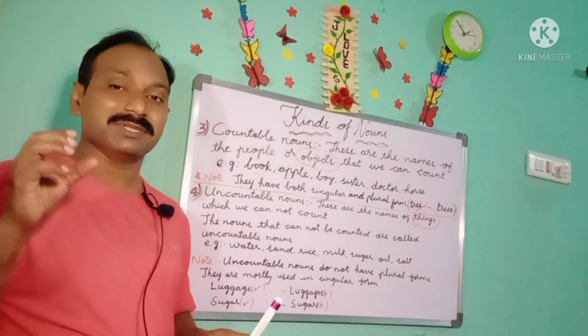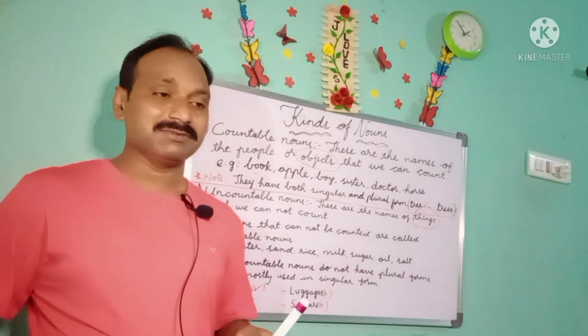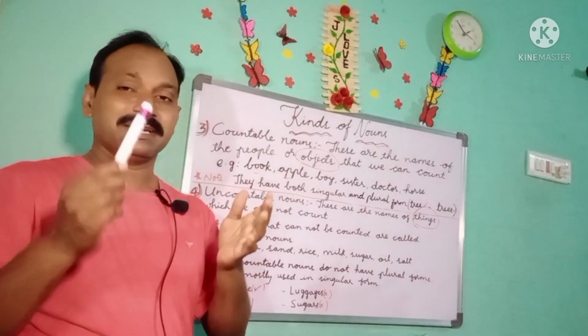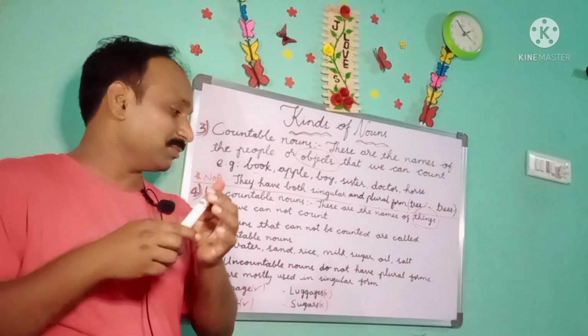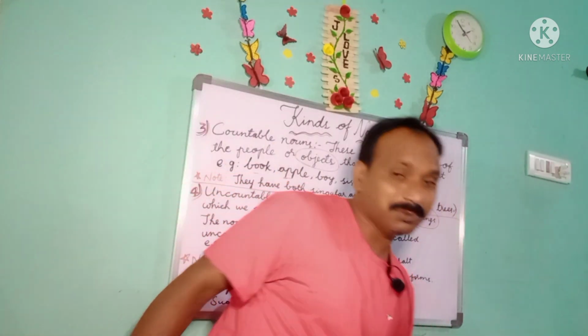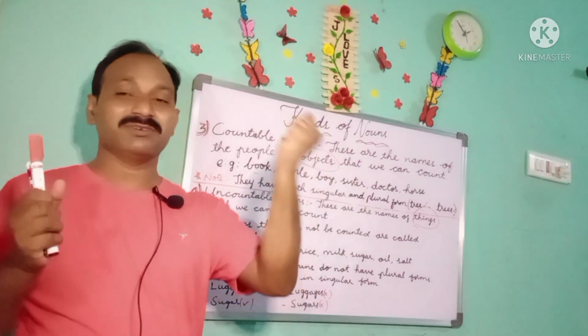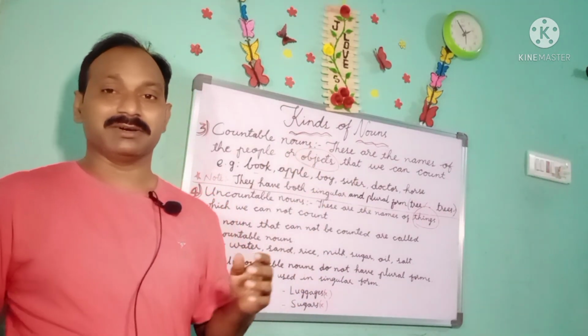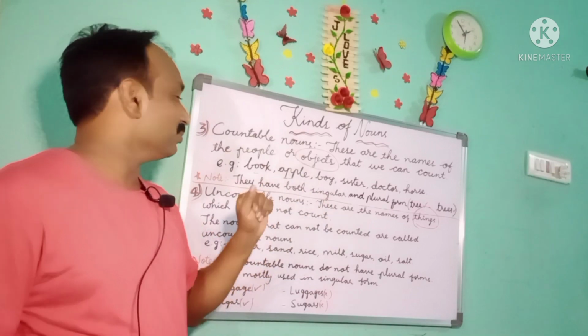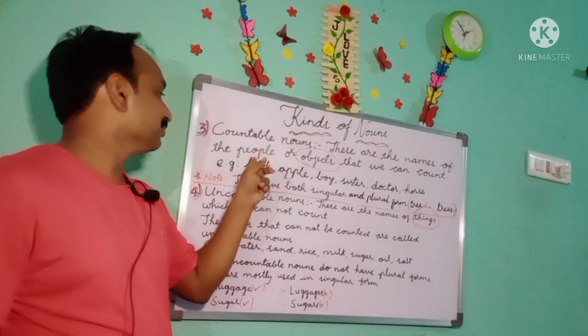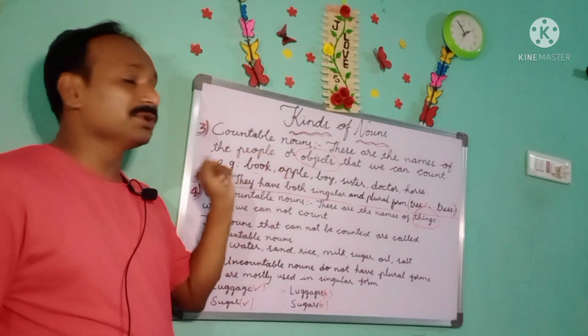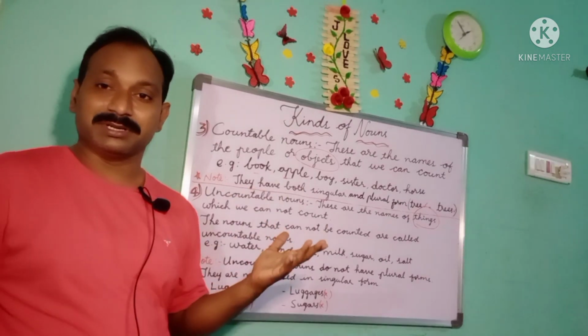So if I have some books in my hand, or for example pens, and I am able to count these pens, 1, 2, and if I have some more, 3, something like that. If I can count, those are called countable nouns. Now I have written here. See here, book. Book is a countable noun.